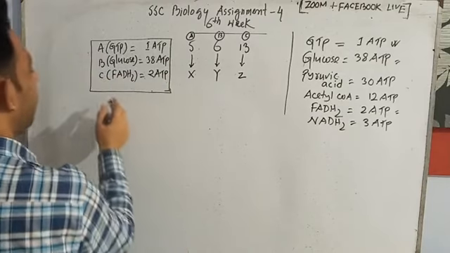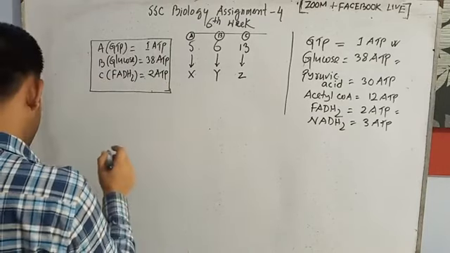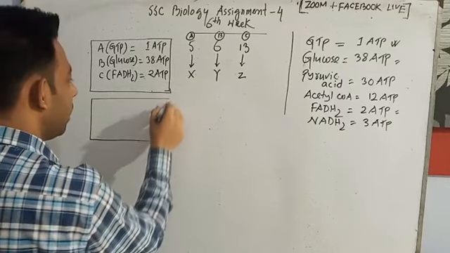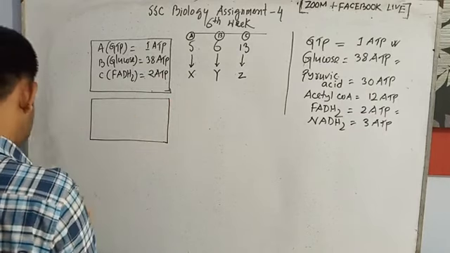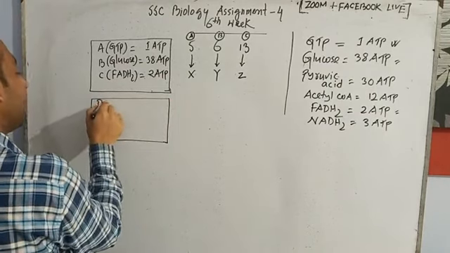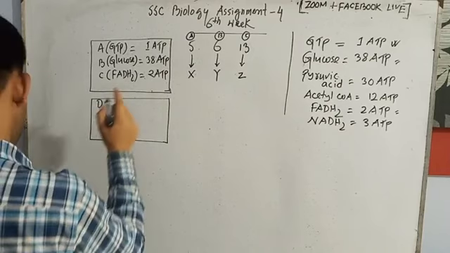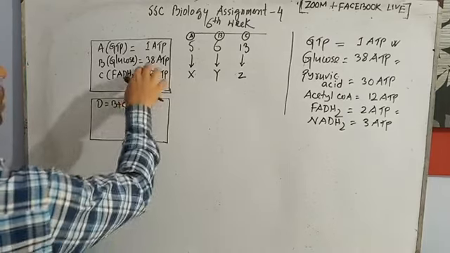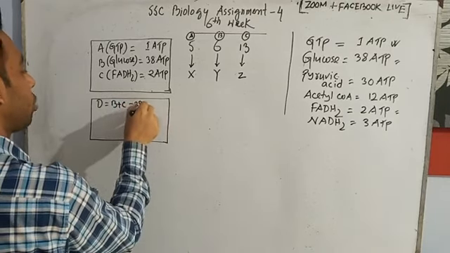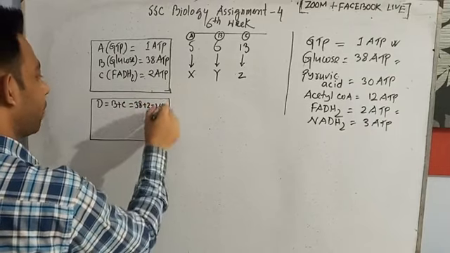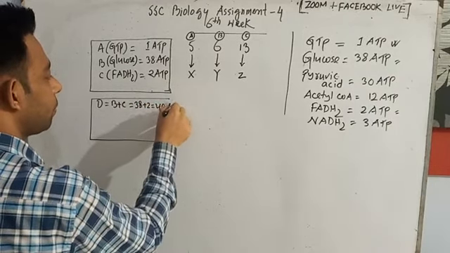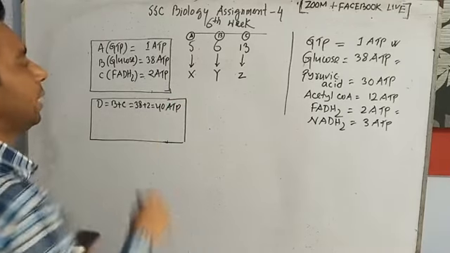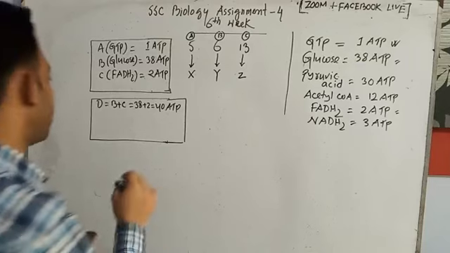Then another box. Now, according to the instruction of the assignment, make another box to find out D, E, F. The instruction of the assignment mentions D equal to B plus C. We will value B plus C. That means 38 plus 2 equal to 40 ATP. D equal to B plus C, 40 ATP.